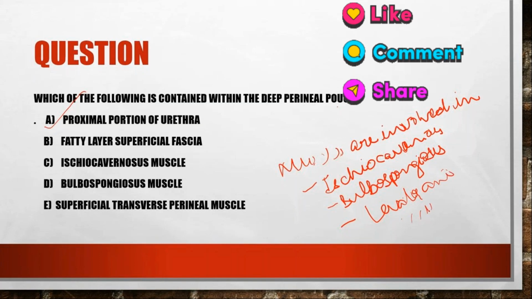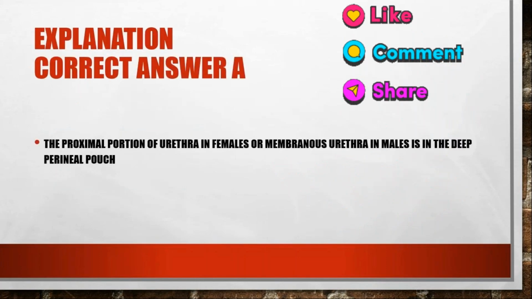Okay, what are the muscles involved in the deep perineal pouch? In the deep perineal pouch, it is the deep transverse perineal muscle and the transverse muscle of urethra. Okay. So the proximal portion of urethra in females, or membranous urethra in males, is in the deep perineal pouch. I hope the answer is clear.